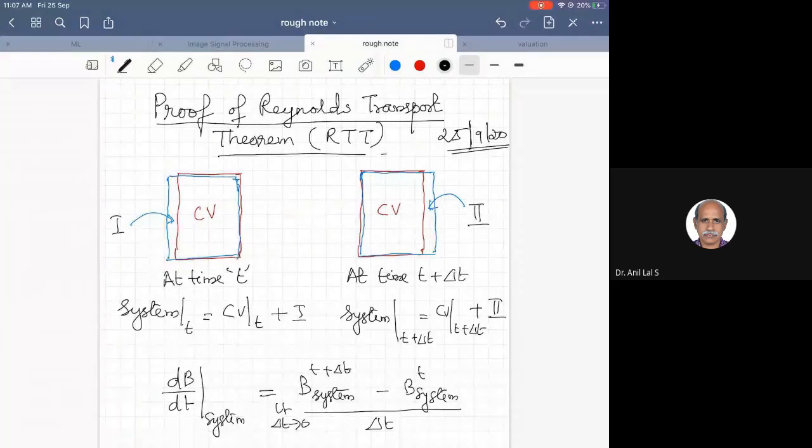So this is at time t. You can see that the red boundary corresponds to a control volume, and the green or blue boundary corresponds to the system. And the difference between the system and control volume can be denoted by this area, region 1.